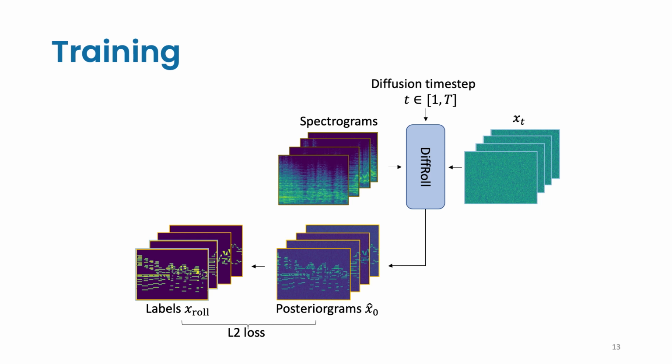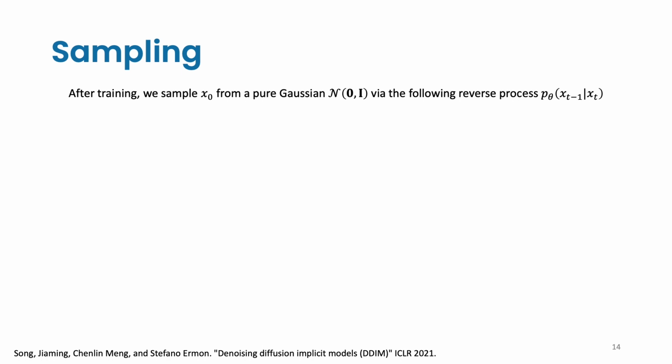In short, DiffRoll is a model that generates posteriorgrams from the Gaussian noise using spectrograms as the condition. The L2 loss between the posteriorgrams and the ground truth piano rolls is the training objective of our DiffRoll. After training, we have this sampling scheme to obtain the transcription results and use it for model evaluation.